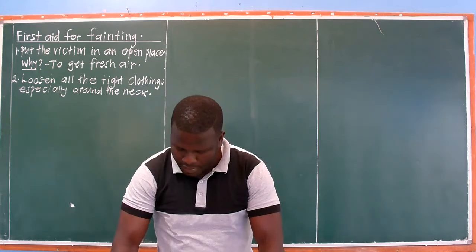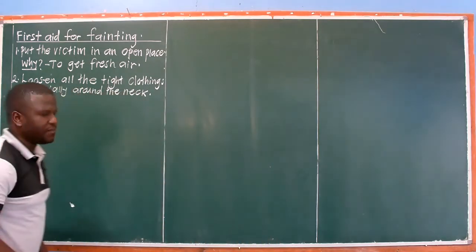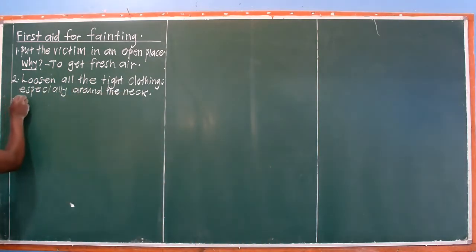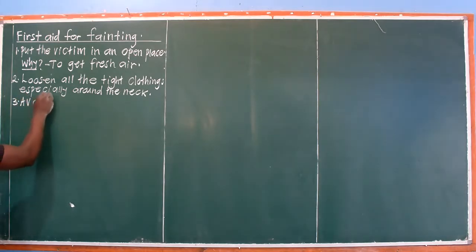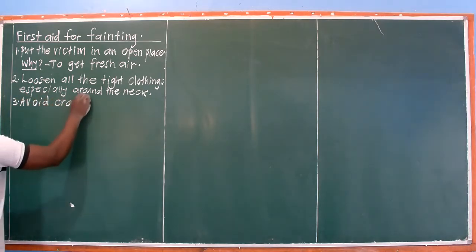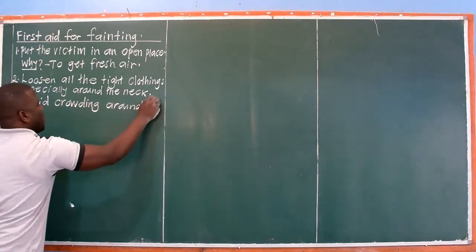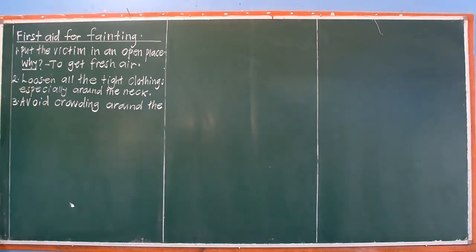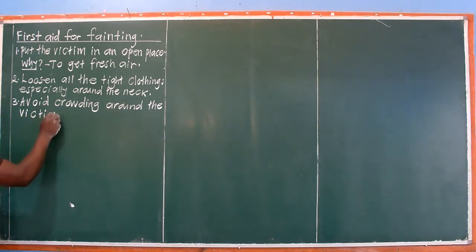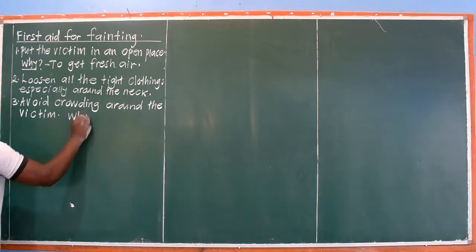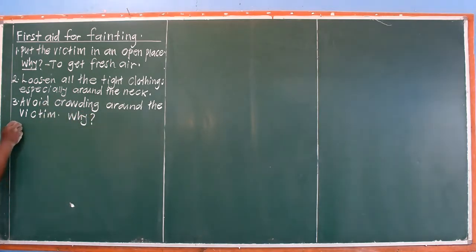Then number 3, avoid crowding around the victim. There are people who want to see how somebody has fainted. That's dangerous. Move away from somebody who has fainted so that this person can get fresh air. Avoid crowding around the victim. Why? For the victim to get fresh air.